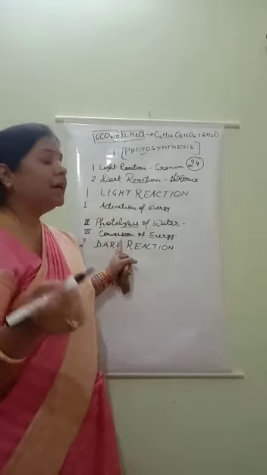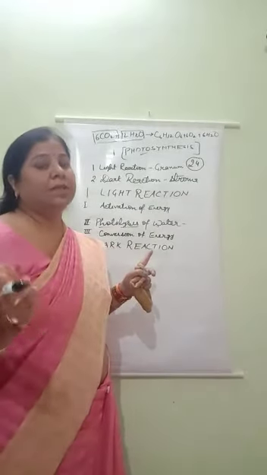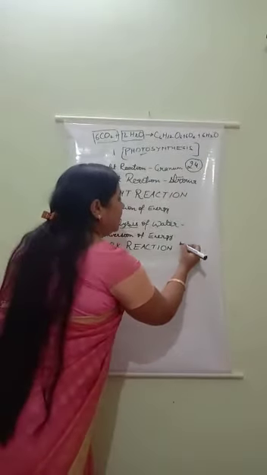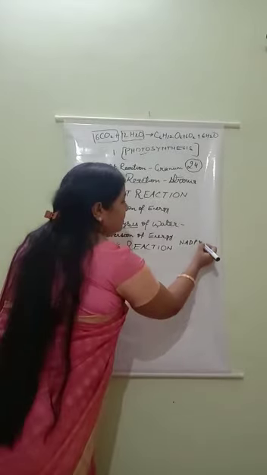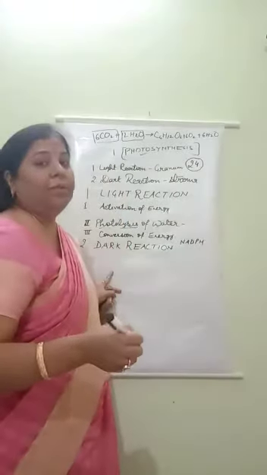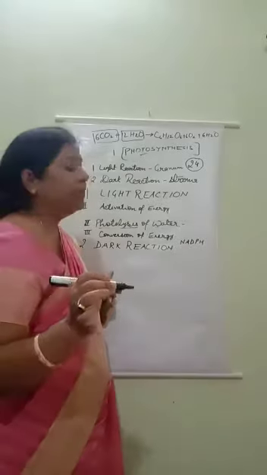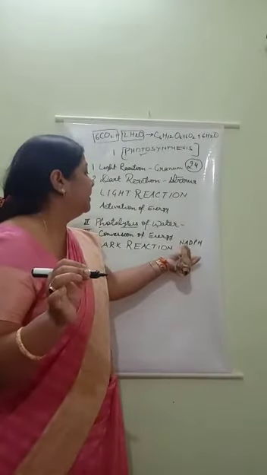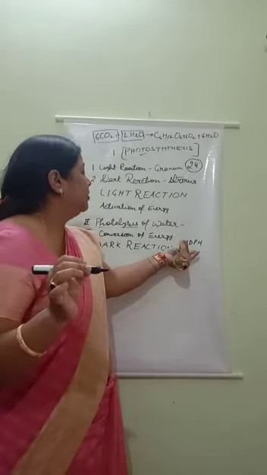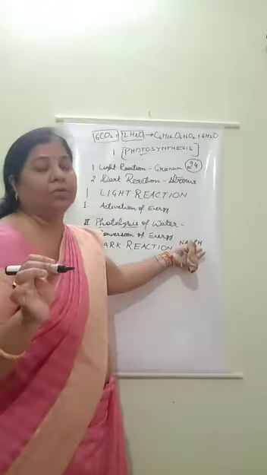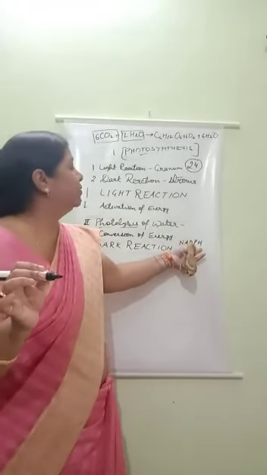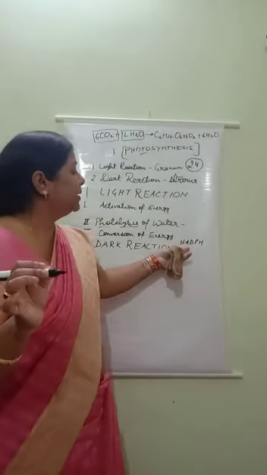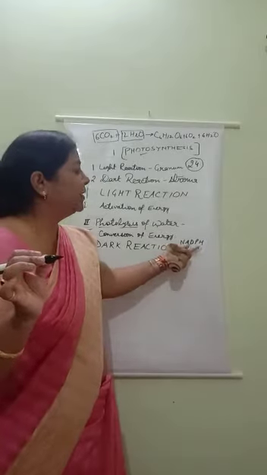In light reaction, the last step is the conversion of energy, meaning light energy converts into chemical energy. Here the chemical energy is stored in the form of NADPH. You have to write the full form in your copy. In my previous video I told you the full form, again I am repeating: nicotinamide adenine dinucleotide phosphate. When it reacts with hydrogen, it forms NADPH. So light energy converts into chemical energy in the form of NADPH.